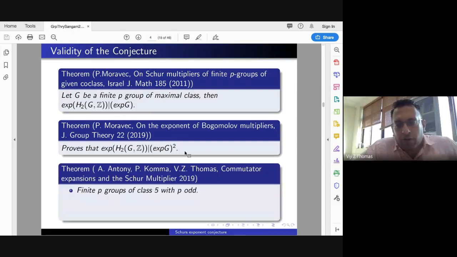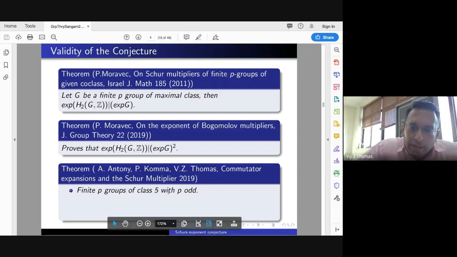Our contribution: he had proved it for the square, so for p odd, we prove the exponent problem. We say that the exponent of H2(G,Z) divides the exponent of G, not the square, when p is odd.